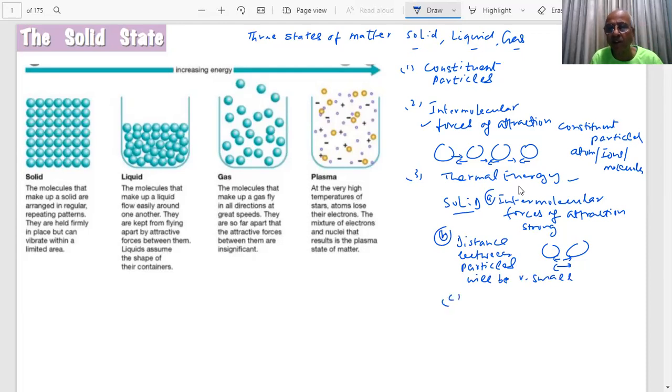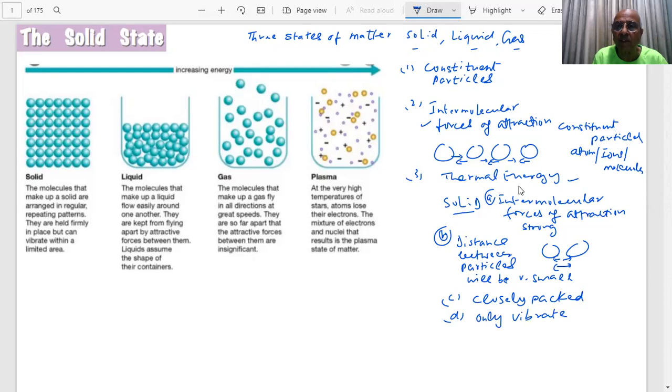You can say that in a solid, these particles get closely packed. They are touching each other. The molecules that make up the solid are attracted strongly, and they are not moving as they do in a liquid, but are only vibrating about the mean position. So they are held firmly, and they can only vibrate.